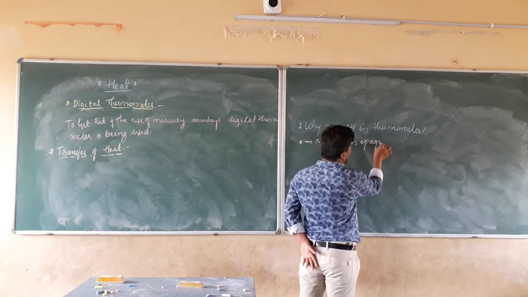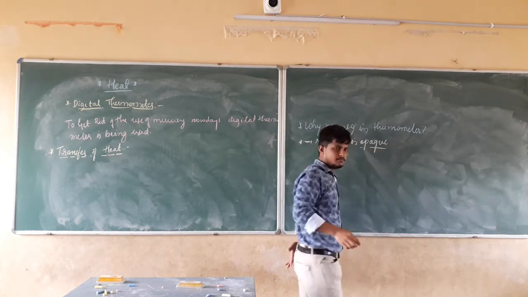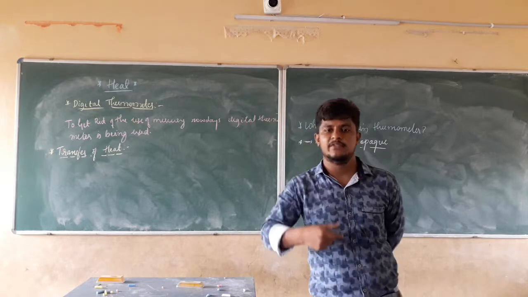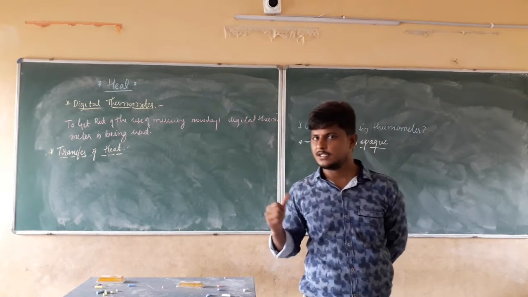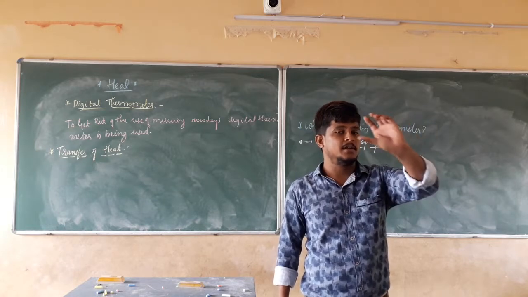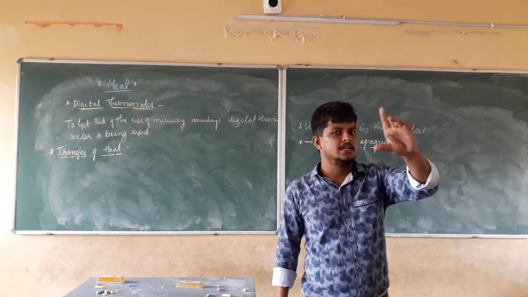Mercury is opaque. Why are we using mercury? Because it is opaque, it can be visible from the outside. Because it is silvery in color, we can correctly see the readings, the mercury level in our thermometers.